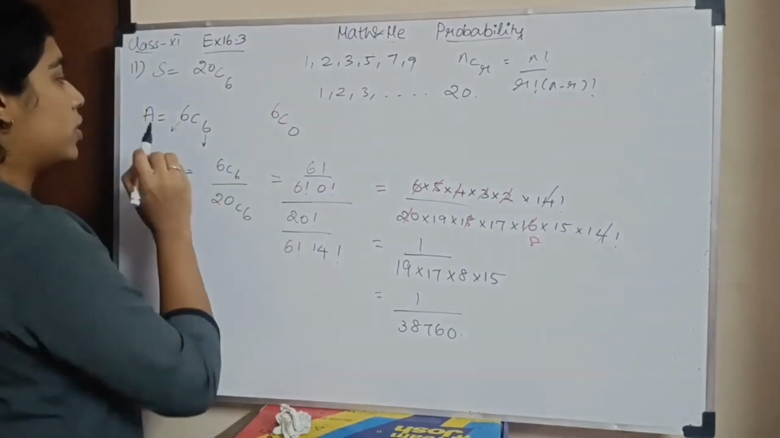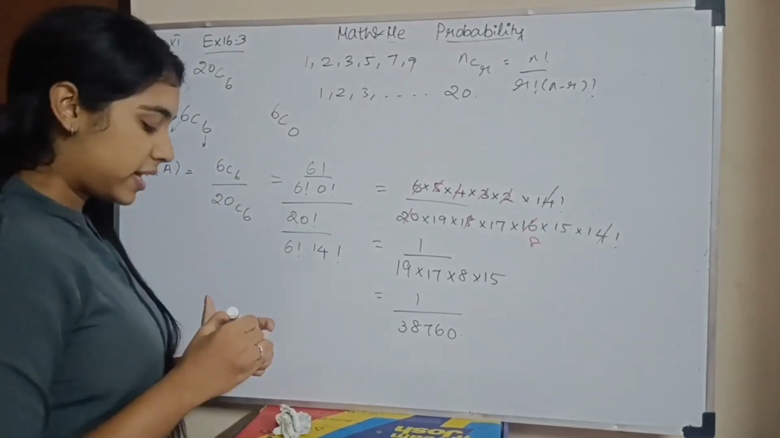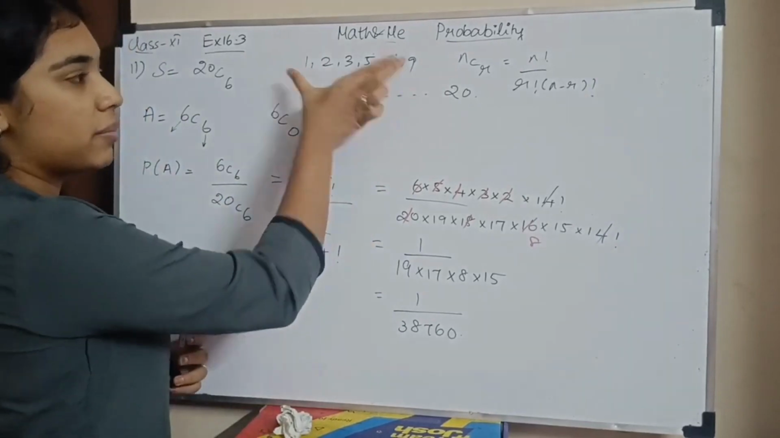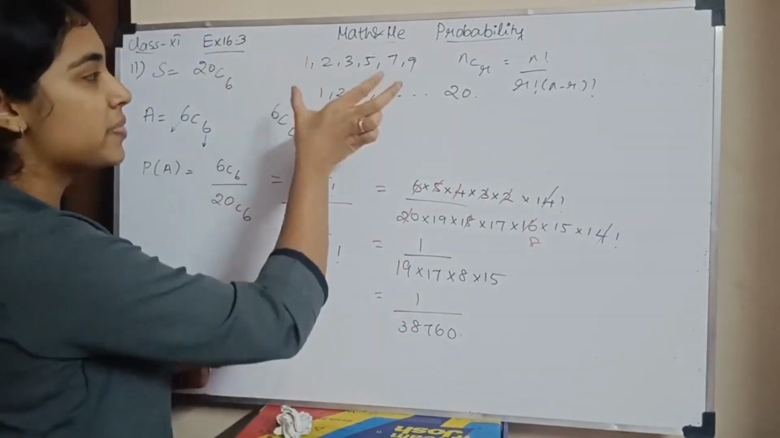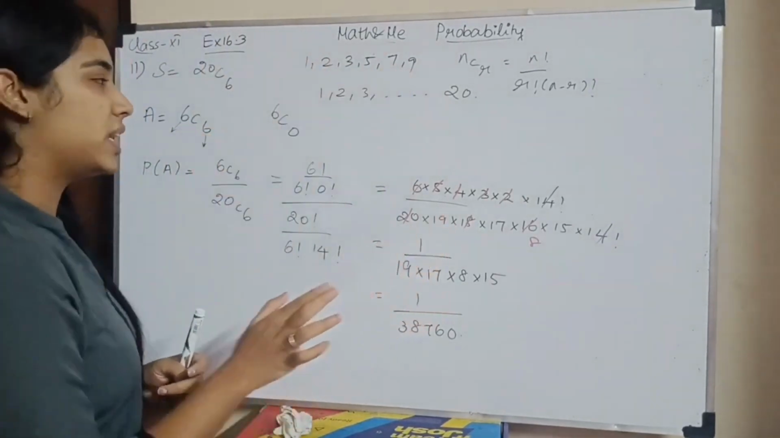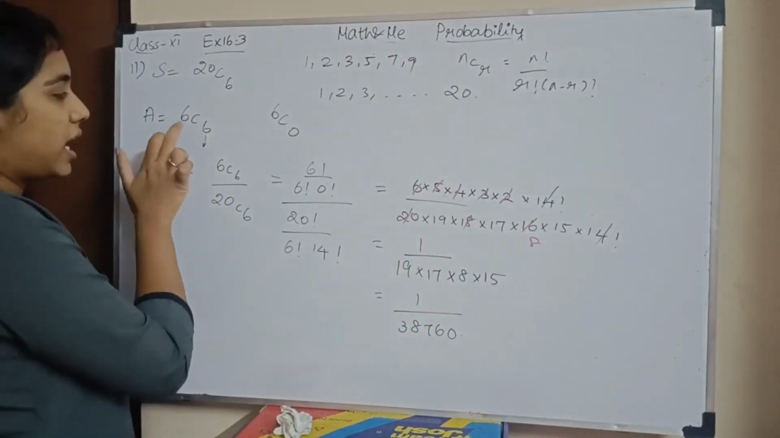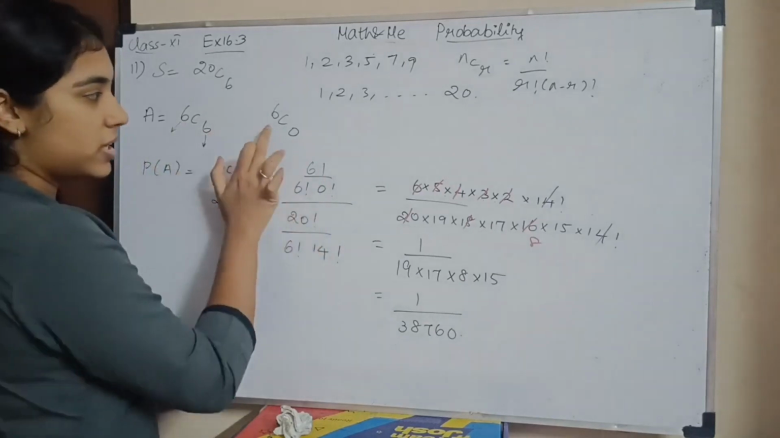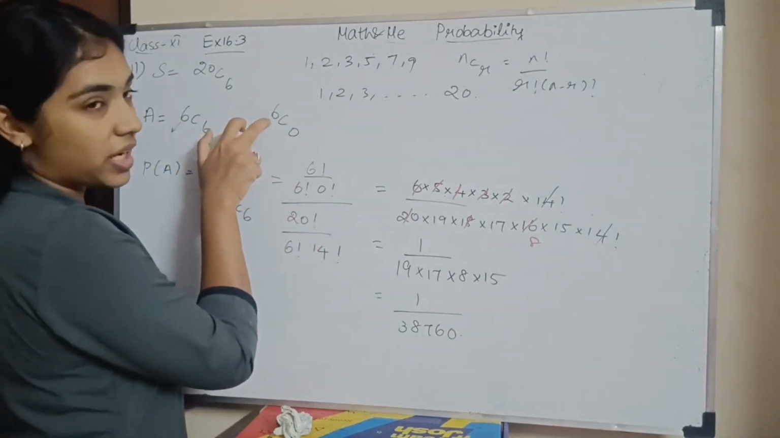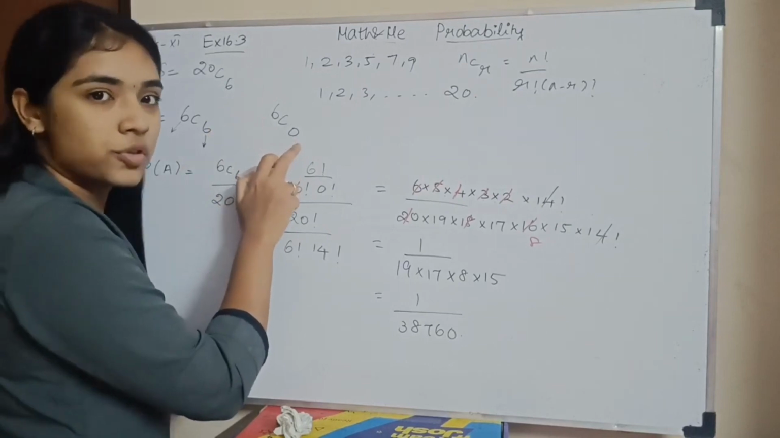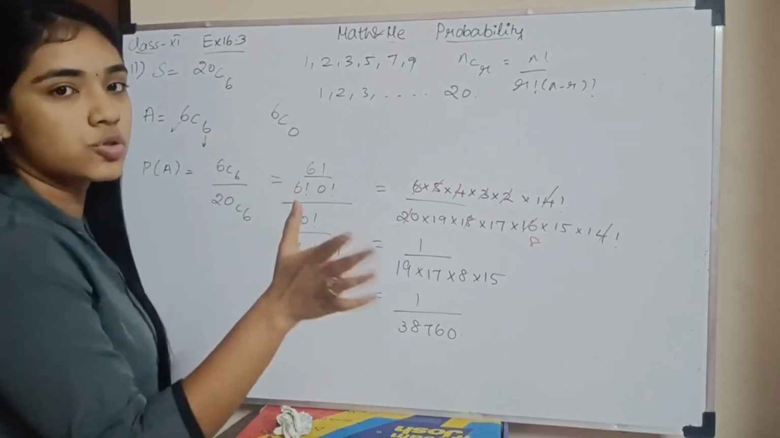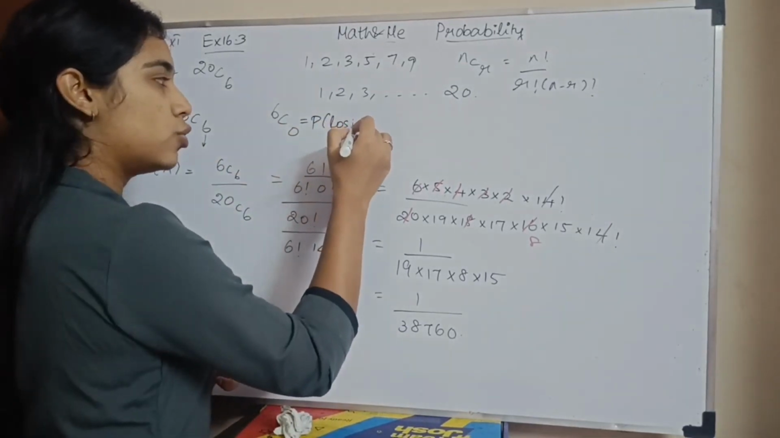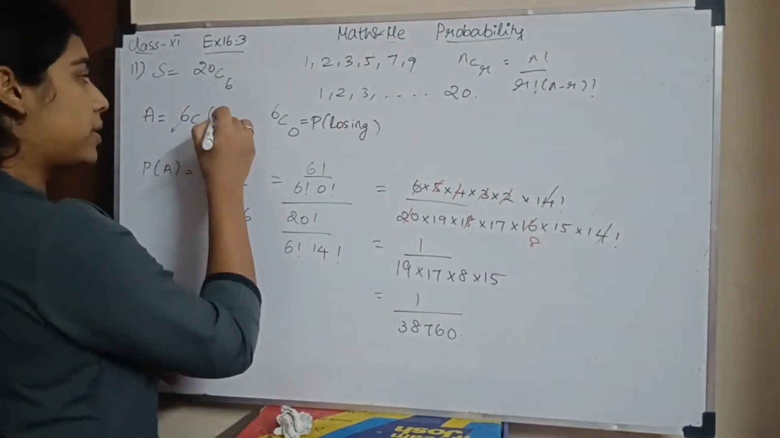Now what is A? A is the event where the person wins the game. If a person wins the game, he must correctly pick exactly these 6 numbers. This is for example. He picks up the exact same 6 numbers that he has to pick up to win. But if he takes none of those numbers, he'll lose. So this is the probability of losing all the numbers, and this is the probability of winning.